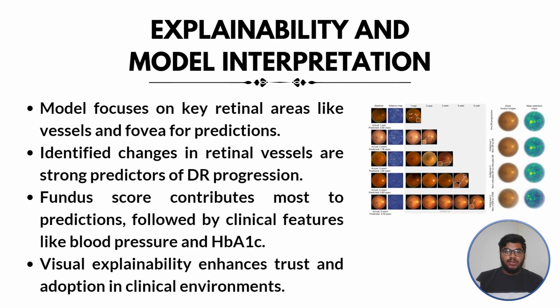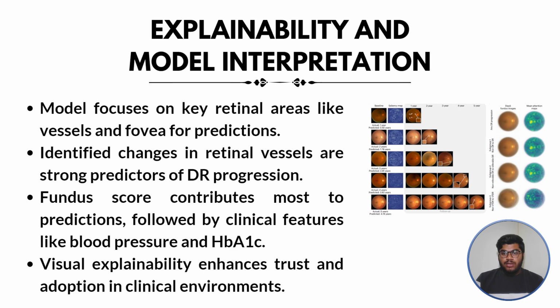Now let us discuss explainability and model interpretation, where the model focuses on key retinal areas like vessels and the fovea for the predictions, and the identified changes in the retinal vessels are strong predictors for DR progression. The fundus score contributes most to the predictions, followed by clinical features like blood pressure and HbA1c. Visual explainability enhances trust and adoption in clinical environments.